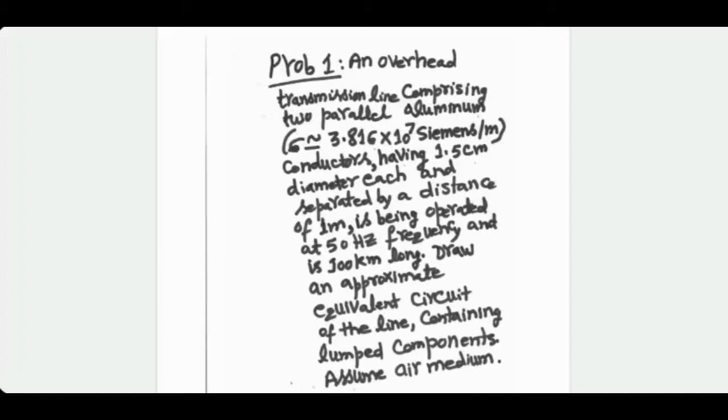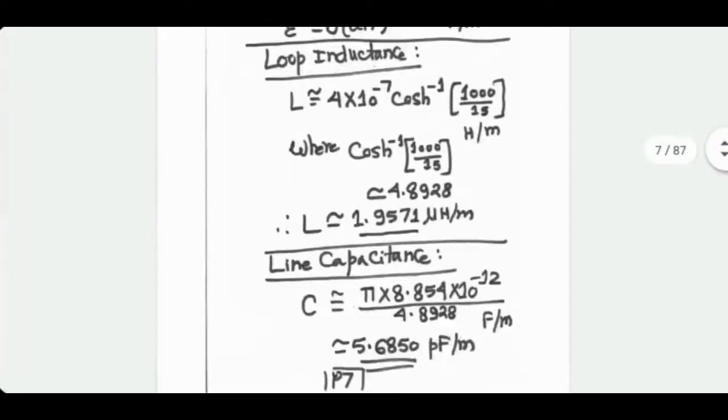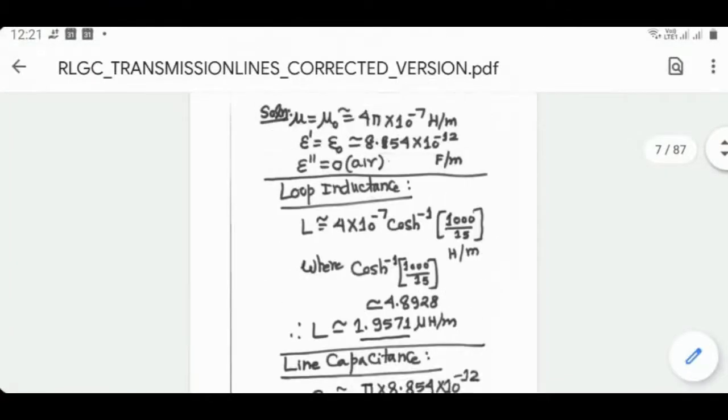These conductors have 1.5 centimeter diameter each. The separation between them is 1 meter. The frequency of operation is 50 hertz. And the length of the line is 100 kilometers. They want you to draw an approximate equivalent circuit of the line. So essentially, you first need to calculate R, L, G, and C, and then multiply them by the length of the line, and then figure out the equivalent circuit. That's the whole idea. I have done the calculations. You can go through them later also.